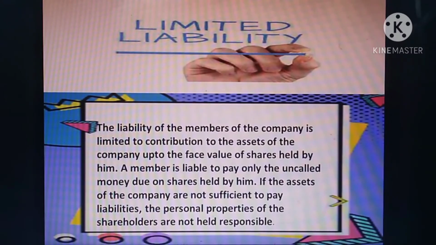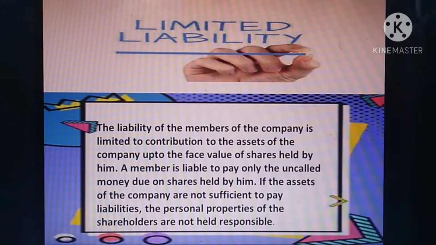So for example, I purchase one share. Per share value is 10 rupees. First I pay 2 rupees for application and 5 rupees for allotment. So totally 7 rupees I paid. The remaining 3 rupees is unpaid. That is called uncalled money. The company has not yet called me to pay that amount, so that is called uncalled money.